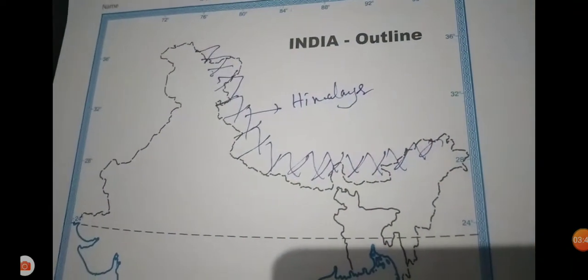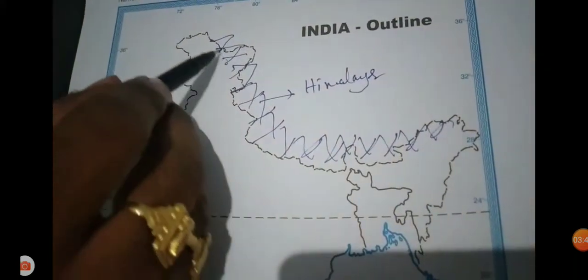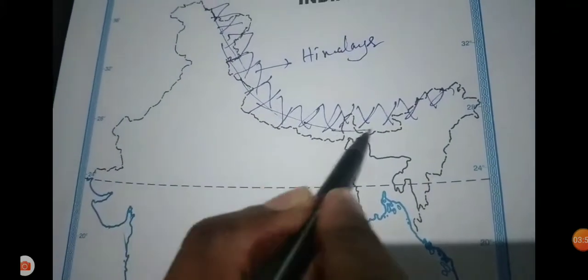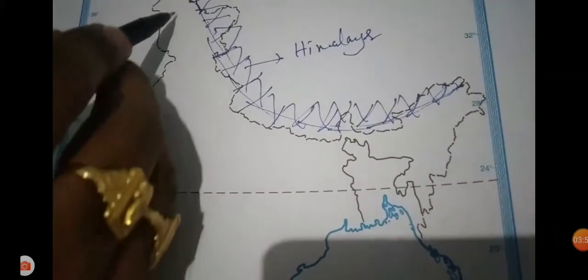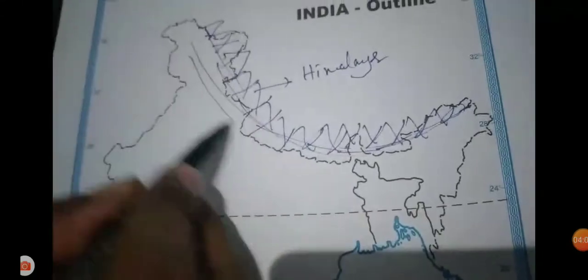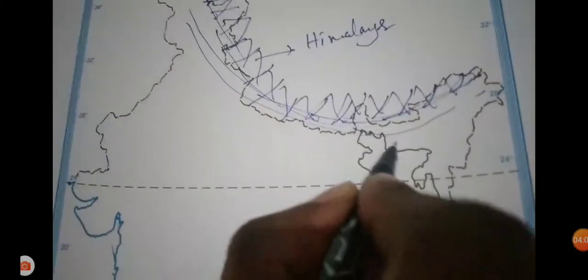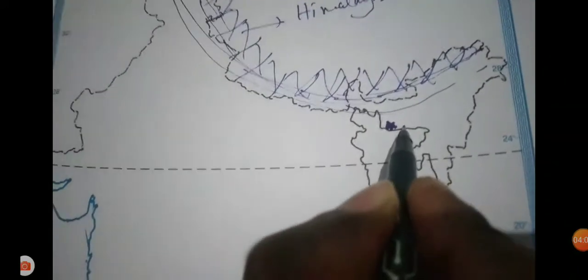The Himalayas are divided into three parallel ranges. The Northern Himalayas, or Himadri, is the highest. South of Himadri are the Lesser Himalayas. South of the Lesser Himalayas are the Outer Himalayas, the Shivaliks. You need to identify these three parallel ranges.